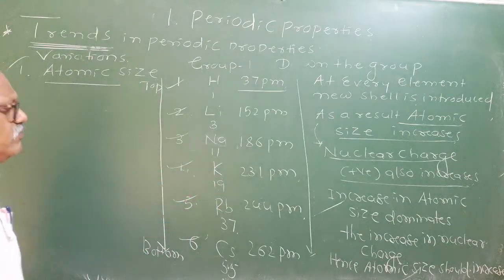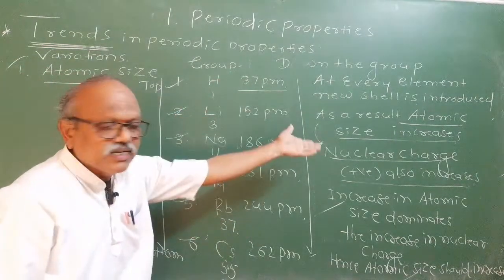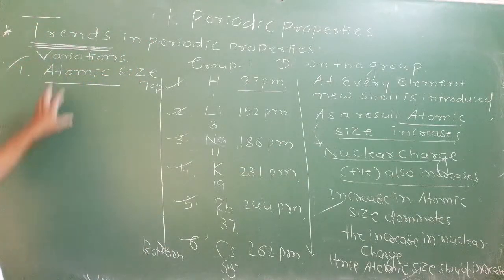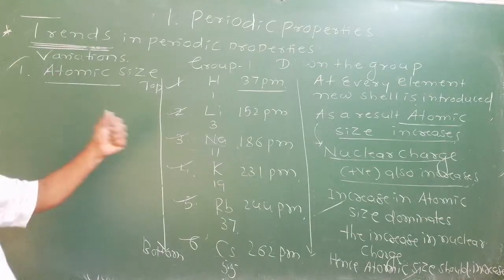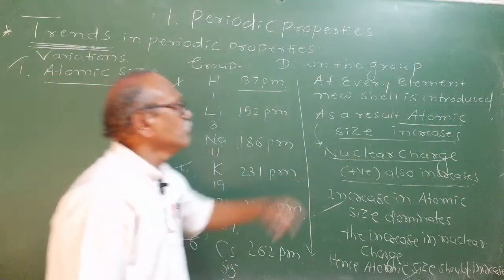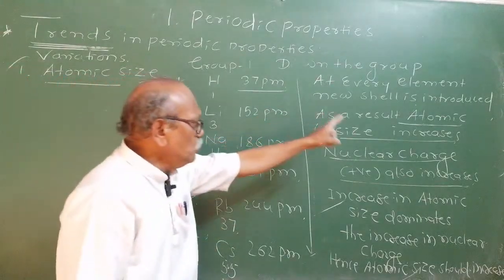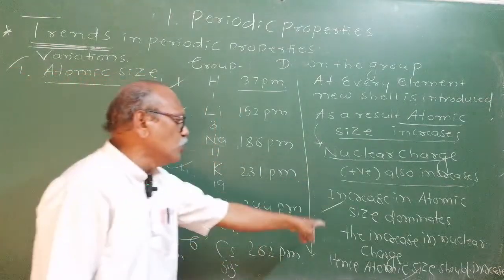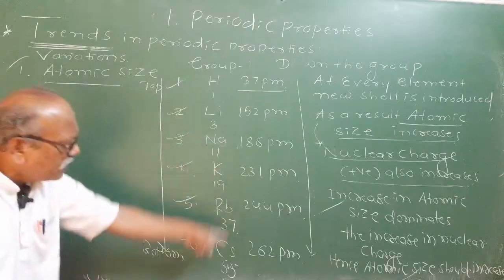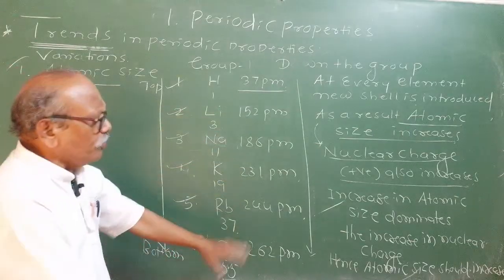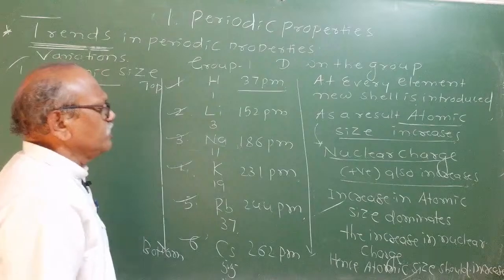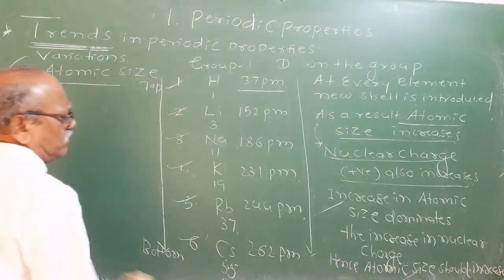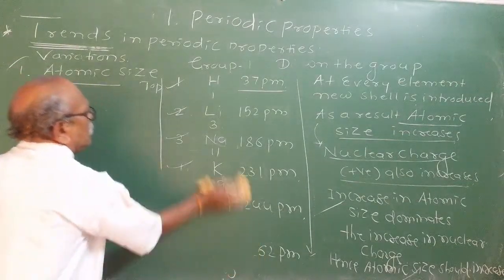Reason is this. You will not be asked these values, you will be asked for a reason. Explain the trend of the atomic size down the group. Atomic size down the group increases. Explain, give reason. This reason you have to give. Means a new shell is introduced. Along with that, nuclear charge also increases, but the increase in the atomic size dominates. You can observe even experimental values. Increase in the atomic size dominates over nuclear charge. Therefore, you can observe down the group atomic size increases. That's all. The trends of atomic size.